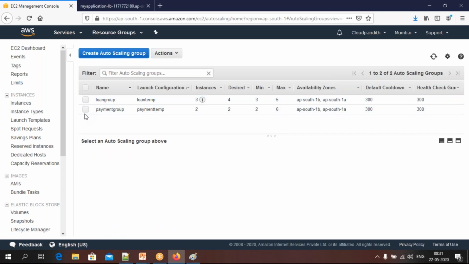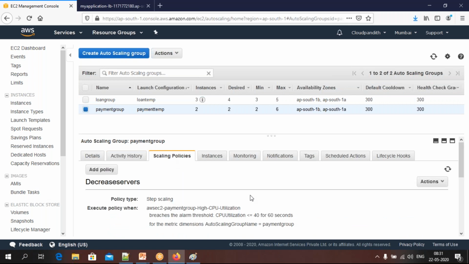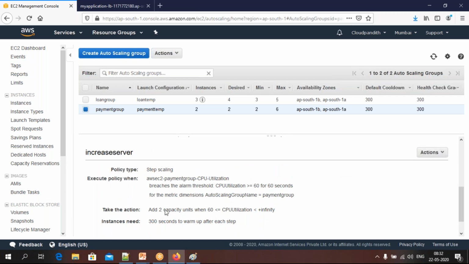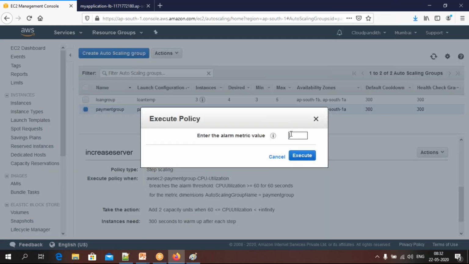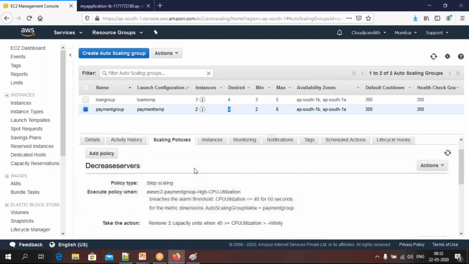Now see, I'm going into the payment group. I want to execute here also. If you remember, friends, whenever CPU utilization is greater than 60, I am going to add 2 more instances. Currently desired is 2, but when I execute this alarm, it will add 2 more servers, so desired capacity becomes 4. More than 60 means I'm giving 70. See, automatically desired became 4.